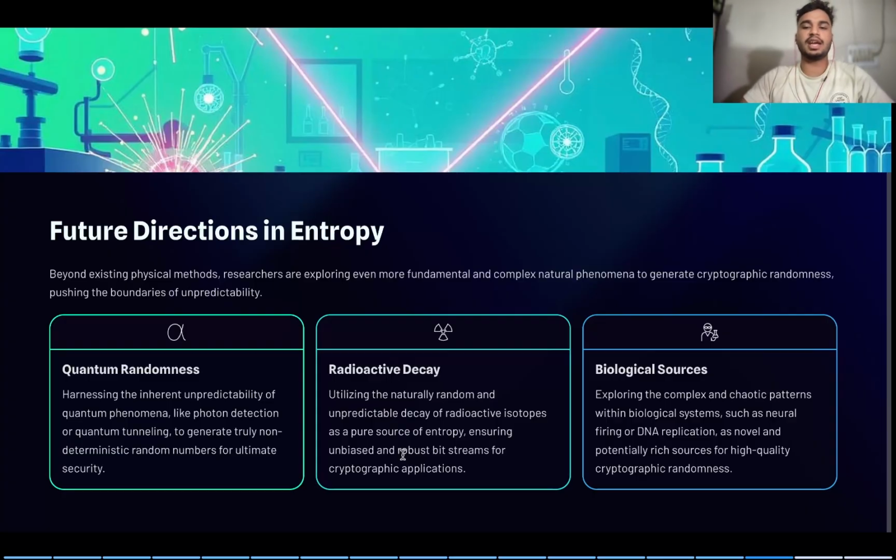How can radioactive decay be used? See, isotopes are a pure source of entropy. By saying this, I also mean it is through energy and also the different number of photons it is ejecting per time period.